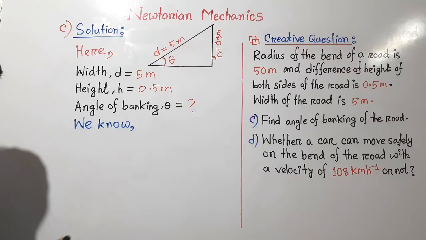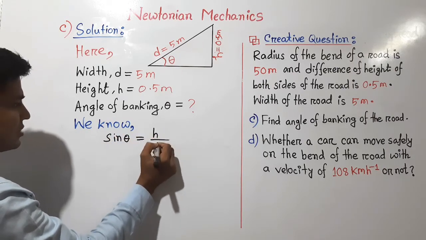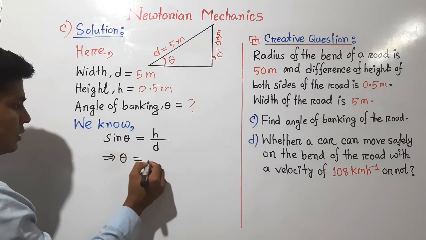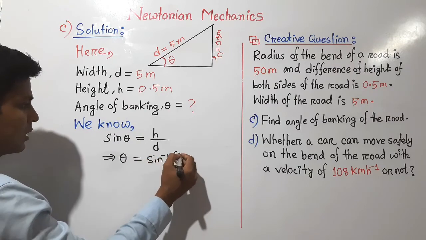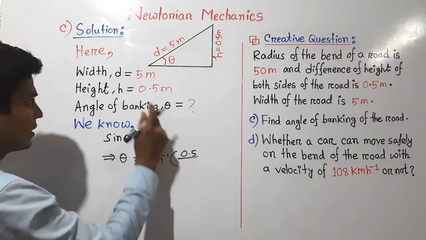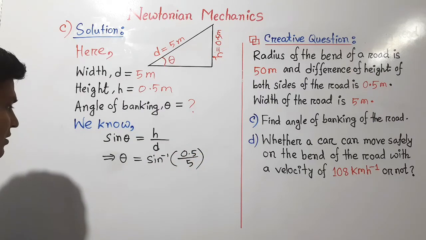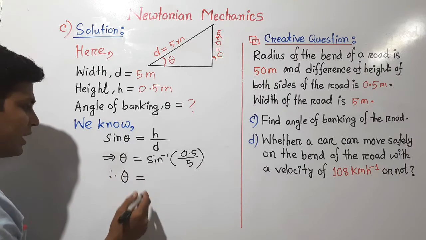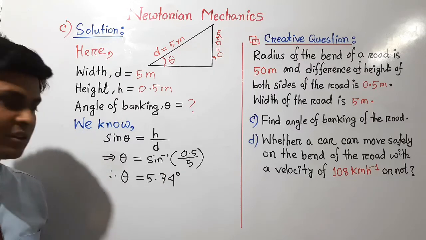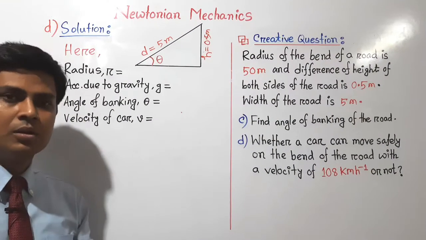And you know the formula to calculate the angle of banking is sine theta equals h divided by d. We can write theta equals sine inverse of h divided by d. Here h is given 0.5 and d, the width, is given 5. So after calculating this expression we will get theta, that means the angle of banking is 5.74 degree. So this is the answer of question number C. Now let's solve question number D.